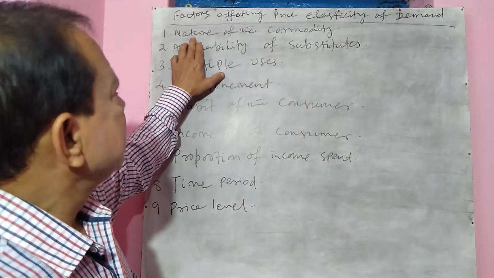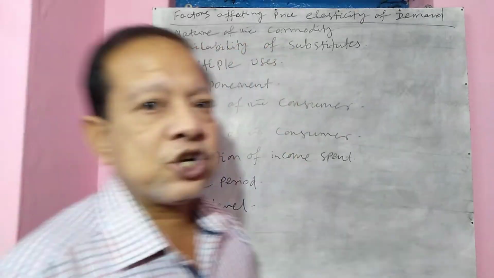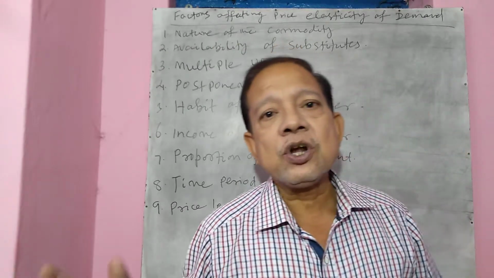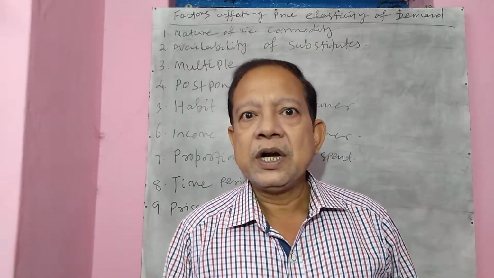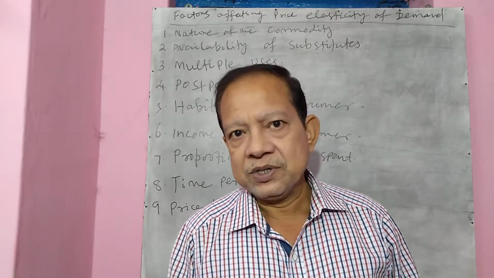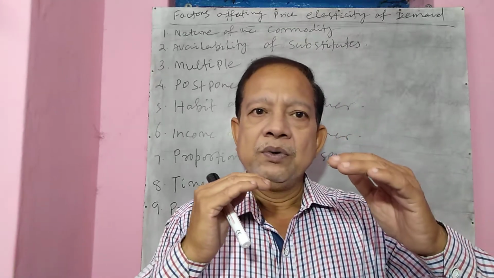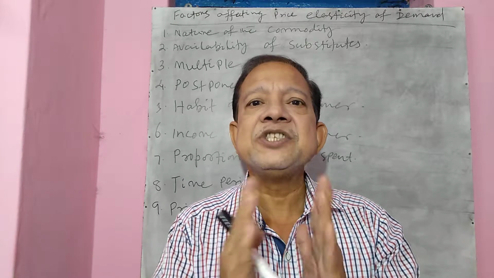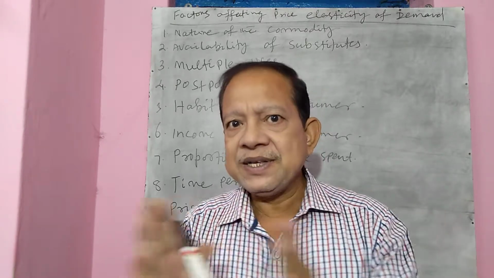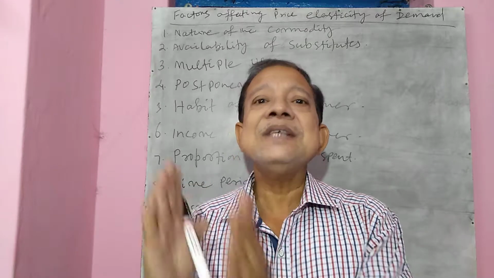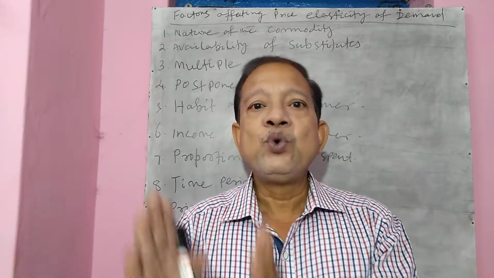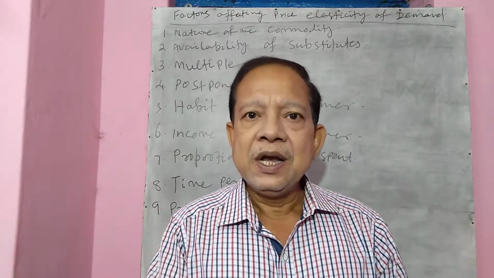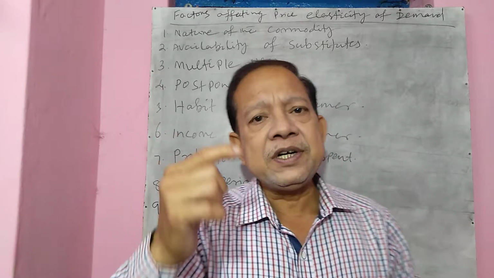The first factor that affects price elasticity of demand is the nature of the commodity. As you see, I have written here, nature of the commodity. Now, by the word elasticity or elastic, please remember the meaning is change. So when I say price elasticity of demand, it means the change in demand due to a change in price. So here, how can the nature of the commodity affect it?